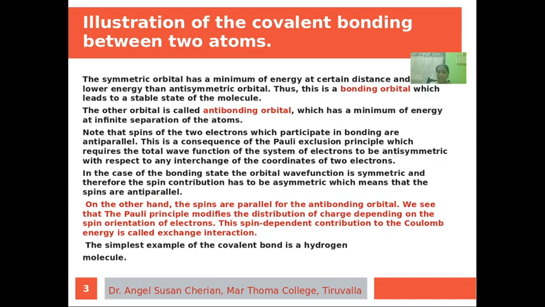On the other hand, the spins are parallel for the antibonding orbital, and here Pauli's principle modifies the distribution of charge depending on the spin orientation of the electrons. This spin-dependent contribution to the Coulomb energy is called exchange interaction. The simplest example of a covalent bond is the hydrogen molecule. Let us discuss it.